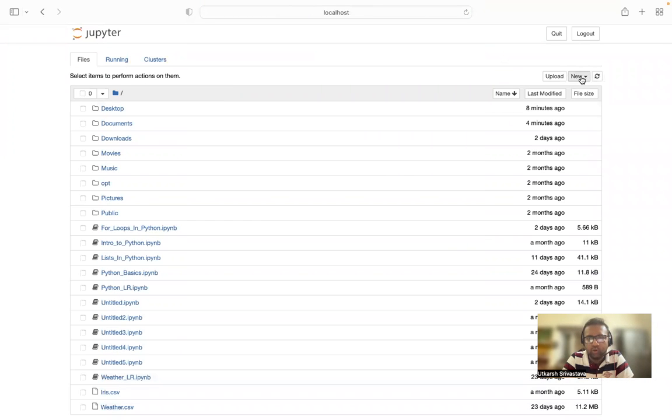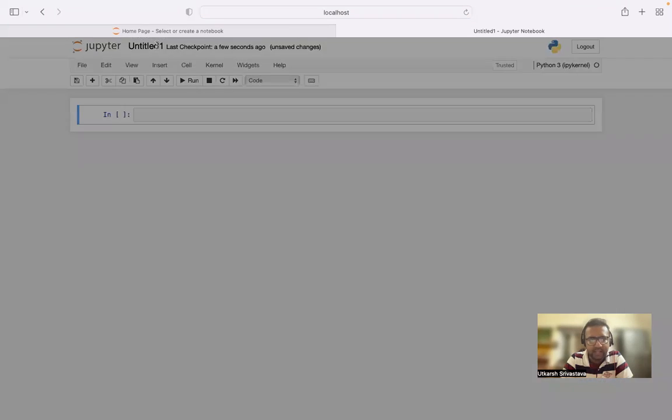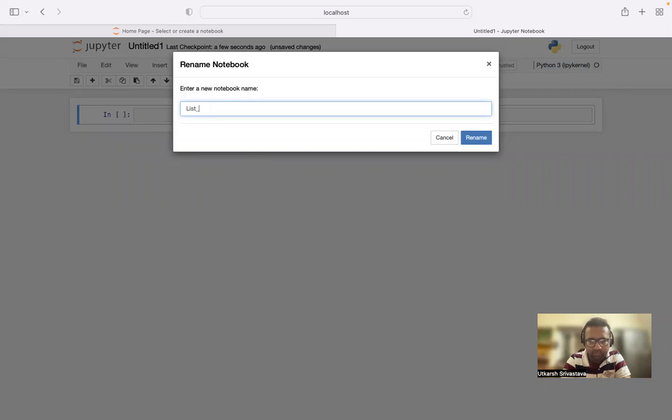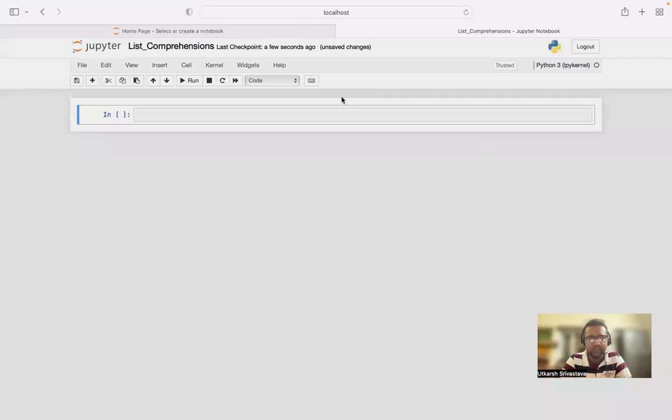Let's create a new file, and name the file list comprehensions. This is our cell. Moving further ahead, we'll talk about how to loop a list through Python. Any doubts related to for loop? If you're new to for loop, as I said earlier, watch our for loops in Python video. Moving further towards looping through a list.